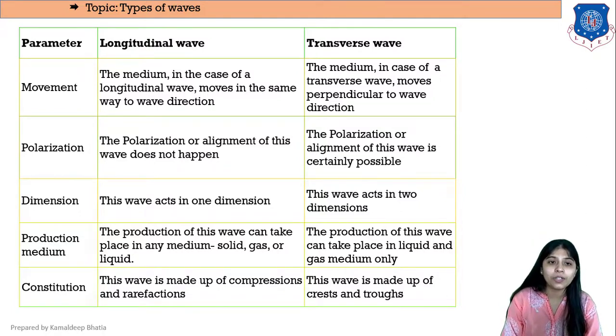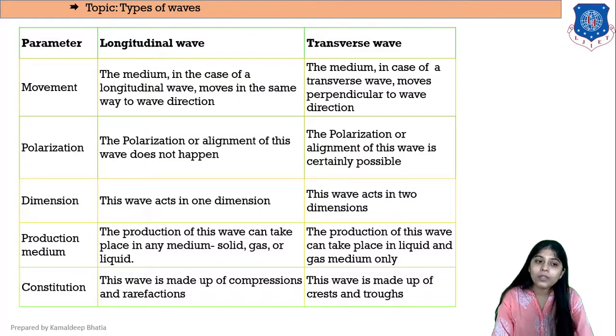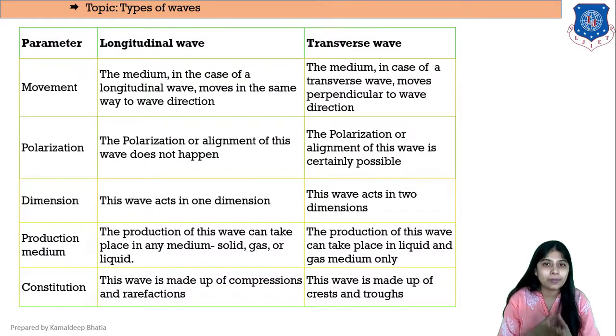Then production medium. Longitudinal wave can take place in any medium, be it solid, liquid or gas. While transverse wave can be produced in liquid and gas medium only, not in solids, okay?